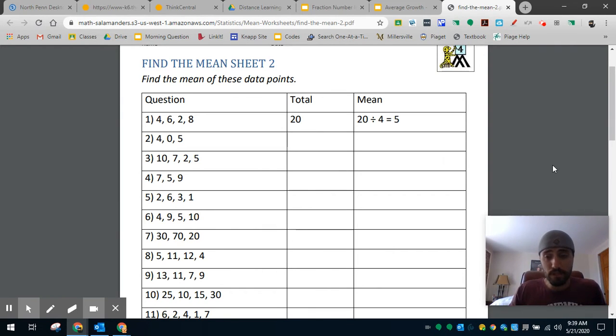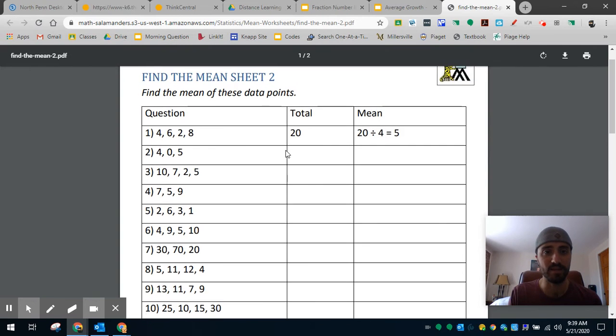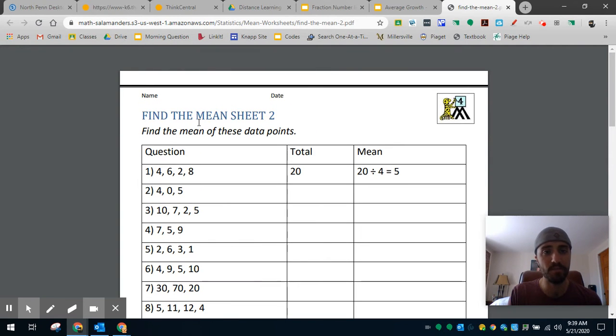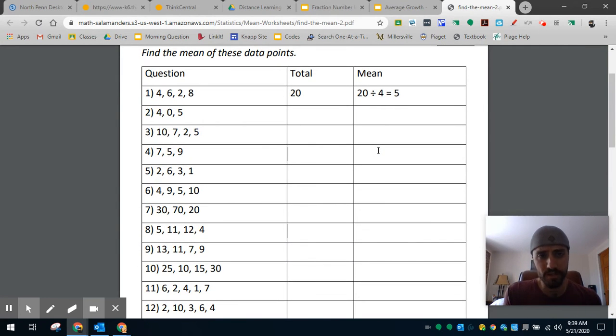Okay. So today we're going to be talking about average. And then we're going to relate it to the number line that we did on Tuesday. So in this worksheet, this is the worksheet that you're going to be doing. It says find the mean. So this word mean is another math word for average. So when you hear mean or average, it's the exact same thing. Find the mean of these data points.